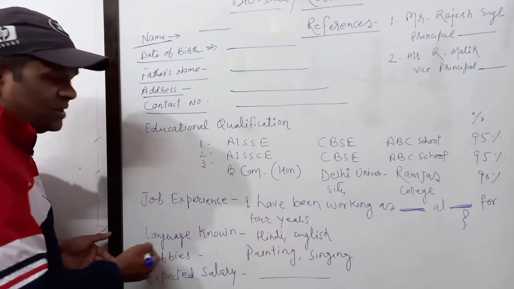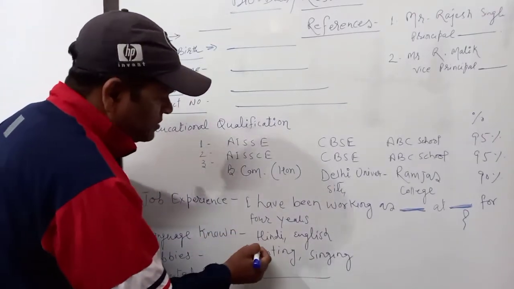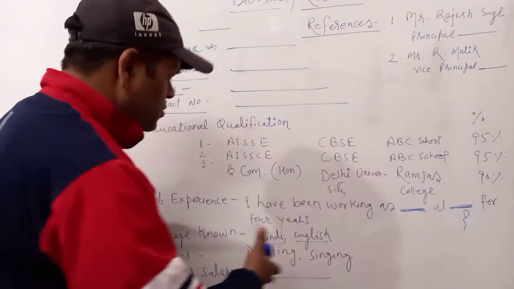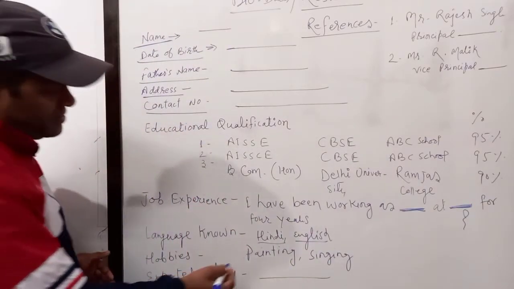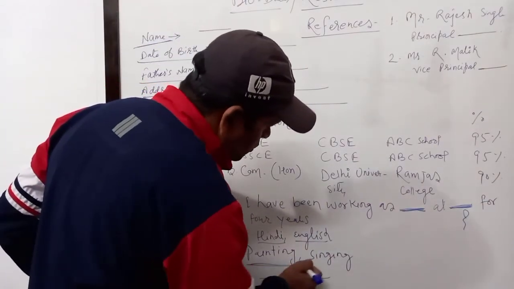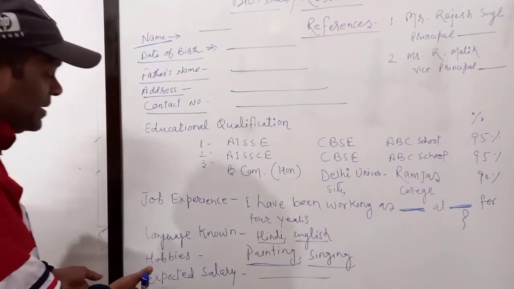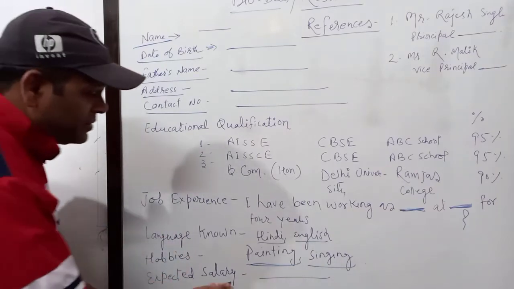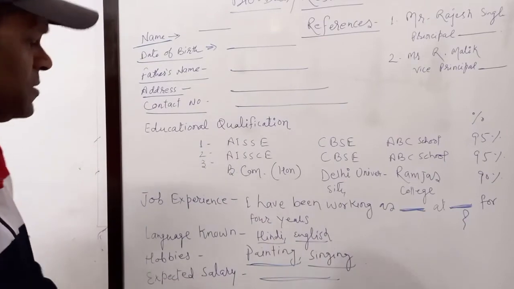Now the languages known, it is an additional qualification or additional point that you want to add. So languages known are Hindi, English, and if you know other languages, you can mention them there. Okay, any foreign language if it is there, you can put there, no problem. Hobbies, it is up to you, how many hobbies you want to write. So 1 or 2 hobbies you can write there. Then expected salary, this point can also be added there. So any amount you can put there, 50,000, 60,000, 70,000.